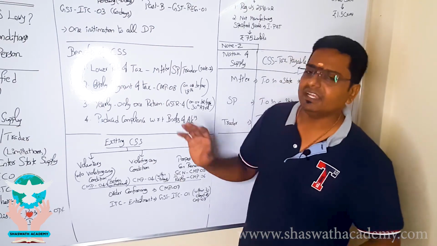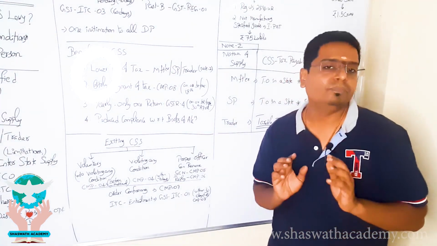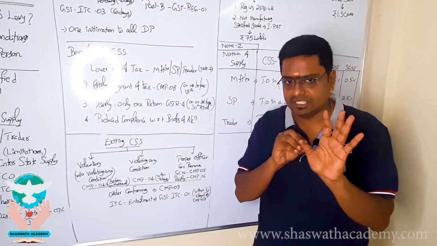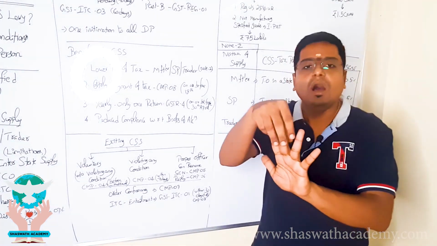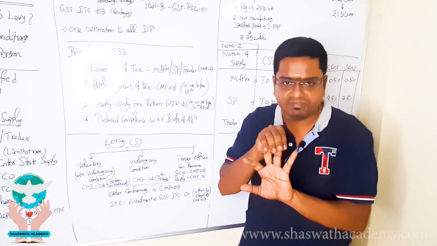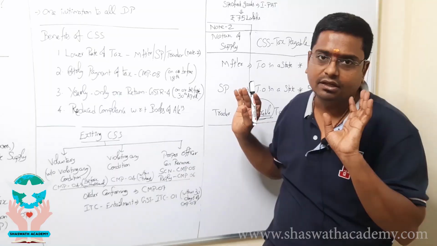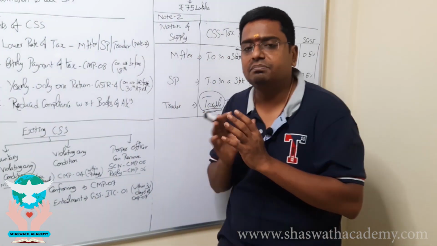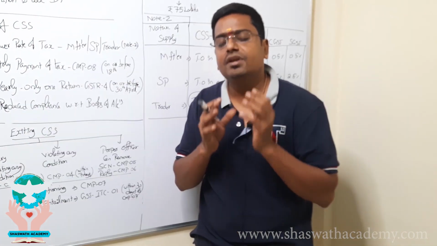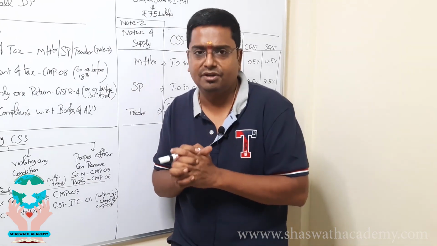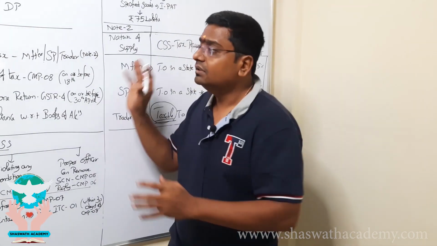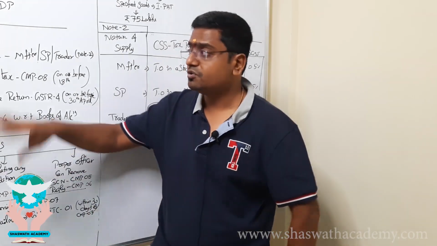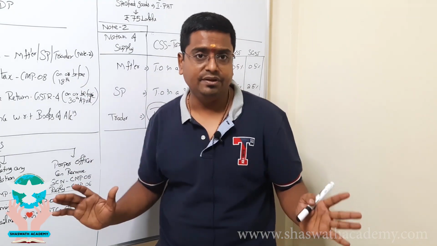This is, in entirety, a short summary about the composition scheme supplier, split into 5 categories: who is eligible, what conditions he has to follow, how he has to opt, what the benefit is, and finally how he can exit. Of this, please remember most of this area is at the inter level. It's a 3 to 5 mark area for your examination. I hope and trust this is very useful for your July 2020 examination, because I have done this only for the July 2020 examination.